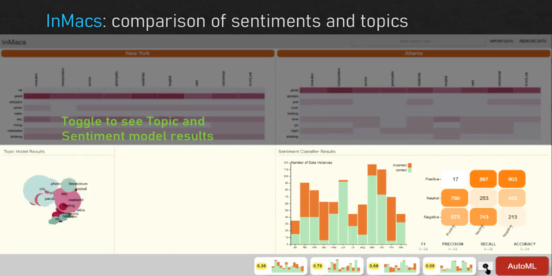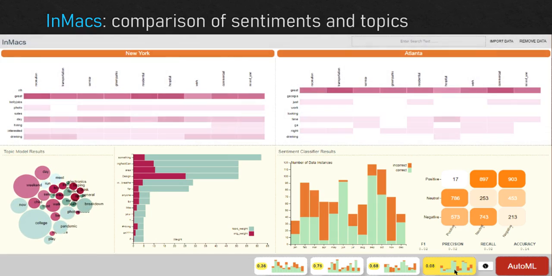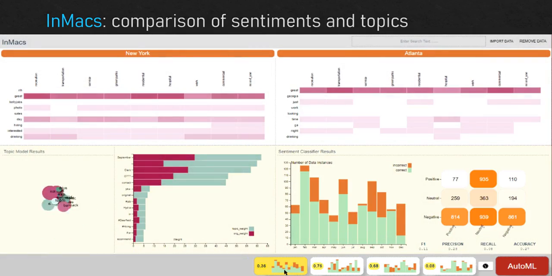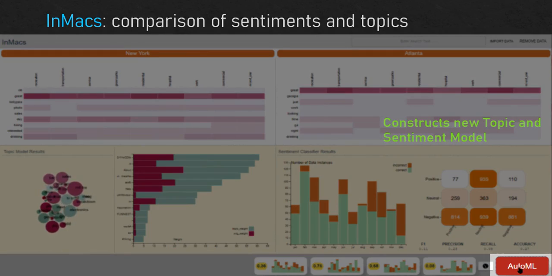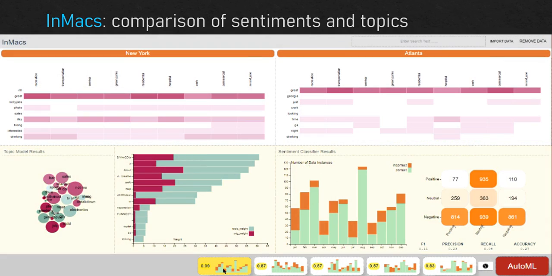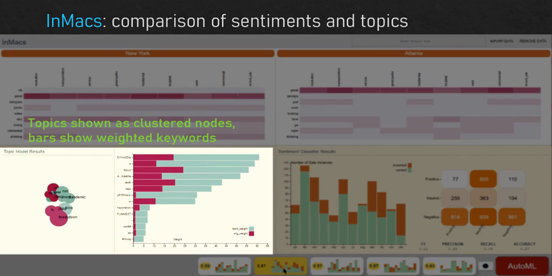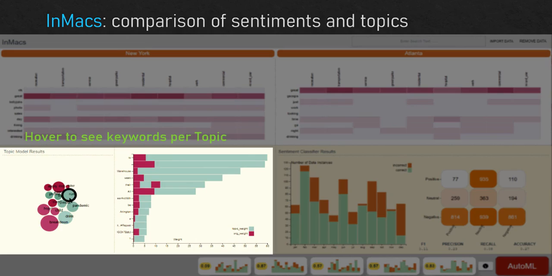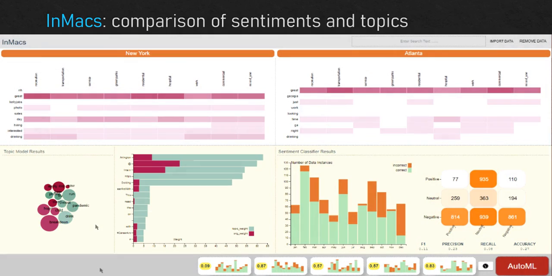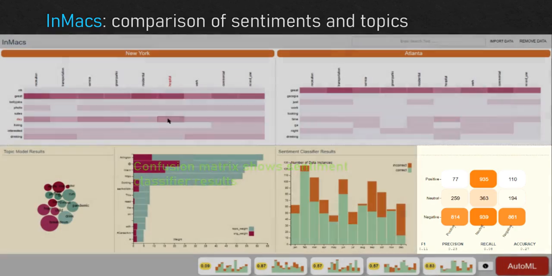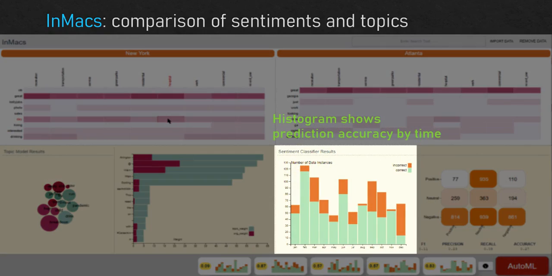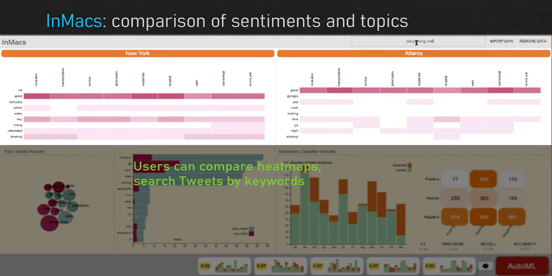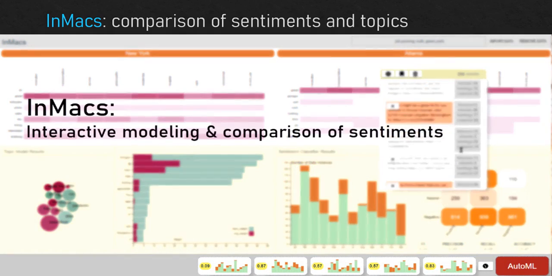The Model Overview panel on the bottom shows topic and sentiment models results across multiple iterations. Users can click on any thumbnail to switch to a different iteration point. Topics and weighted keywords are shown next to each other to inspect their correctness. Users can hover over nodes to see top keywords for that specific topic. Sentiment classifier results can be assessed through the confusion matrix and other metrics such as precision and recall. The histogram shows correct and incorrect predictions across time, highlighting any pattern. Users can search for tweets by keywords and then directly preprocess the data through the text view.